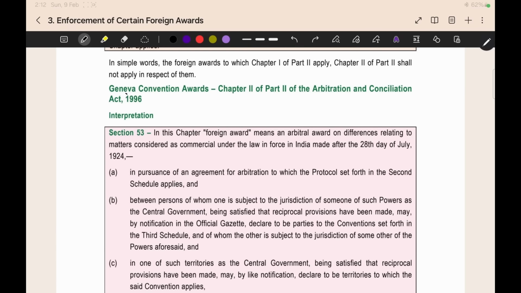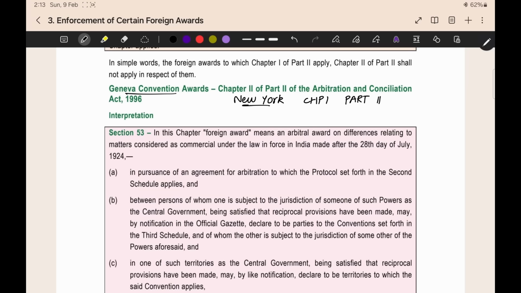The next thing we are going to see is the Geneva Convention awards. We saw two conventions, right? The New York Convention, and the second one is the Geneva Convention. The New York Convention is given under chapter 1 of part 2 of the Arbitration Act. This is chapter 2 of part 2 of the Arbitration Act. This is very similar to the New York Convention, except at some places where you have to concentrate a little bit to understand. This is very easy. Now we can get into the chapter.